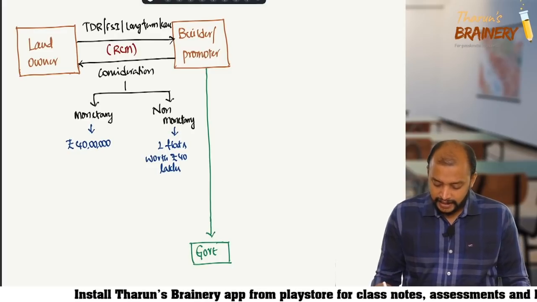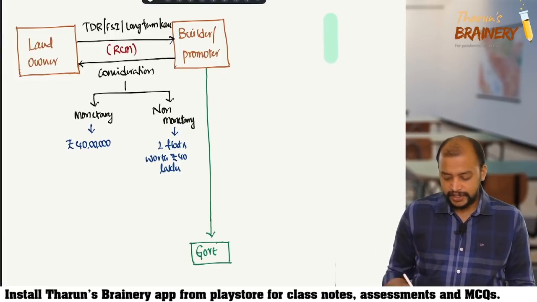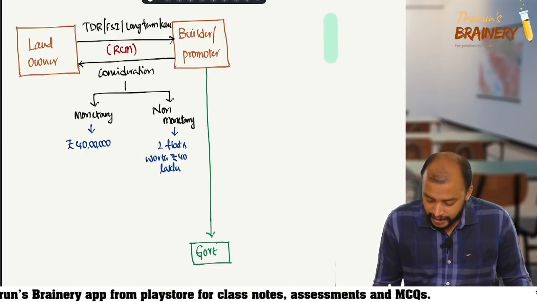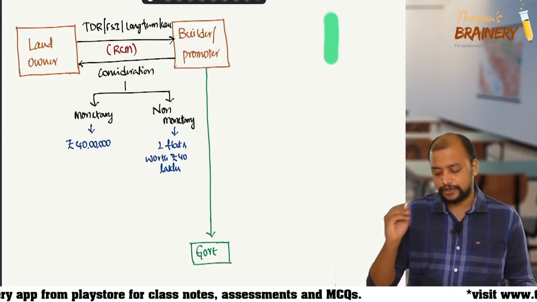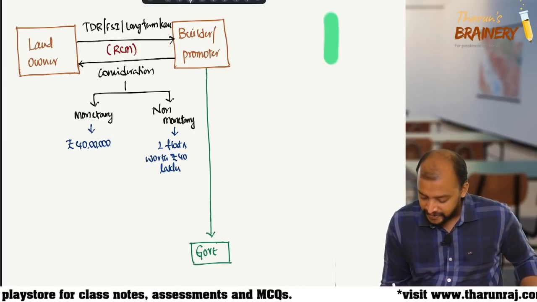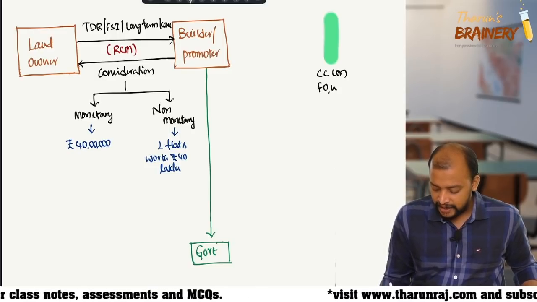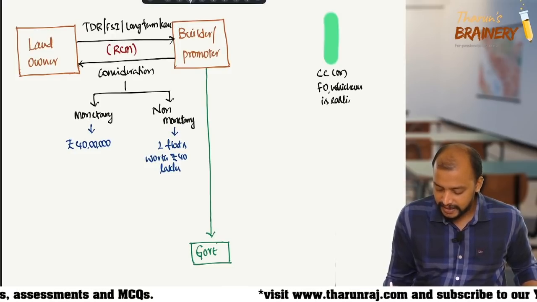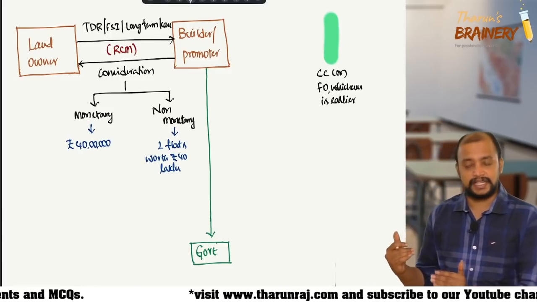There is one particular day on which CC or FO is obtained. CC or FO, whichever is earlier, is obtained. Completion certificate or first occupation, whichever is earlier. This is the date on which completion certificate or first occupation, whichever is earlier, is obtained.